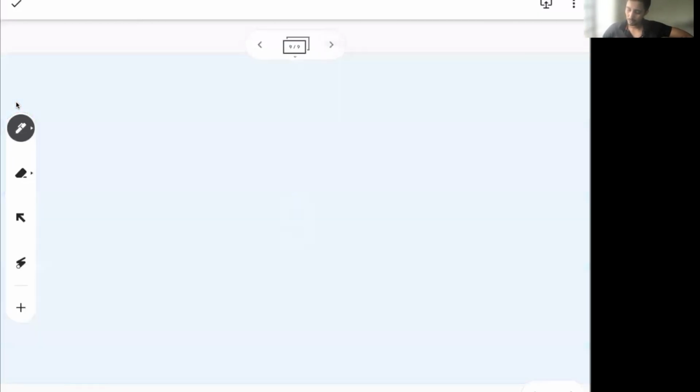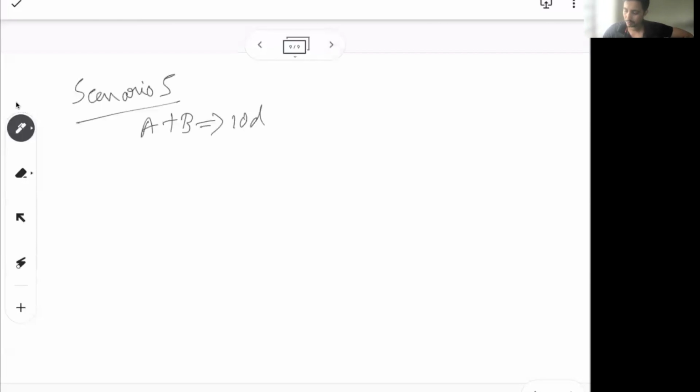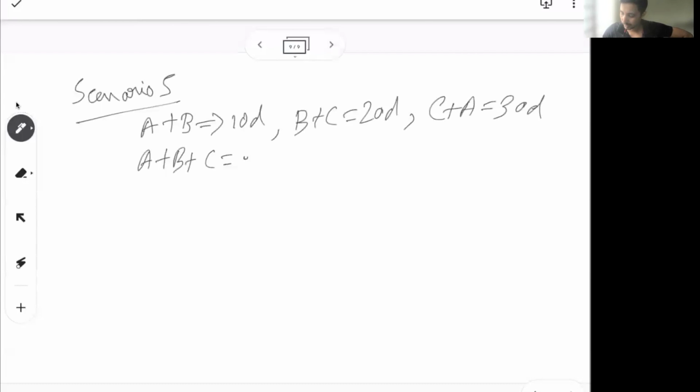Okay, moving on. Let's say scenario 5. Scenario 5 talks about, let's do a little complex one. So let's say A and B together take 10 days to finish a work. Similarly, B plus C together take 20 days to finish a work, and C plus A together take 30 days to finish a work. So how much time will A plus B plus C take, and how much time will C alone take to finish the work?